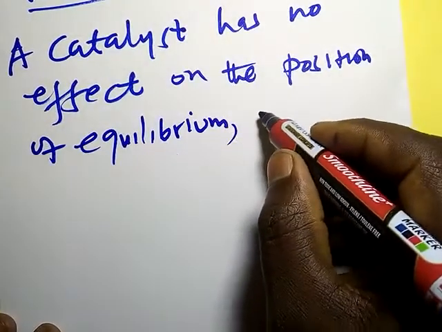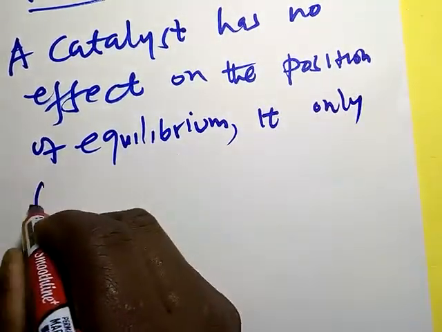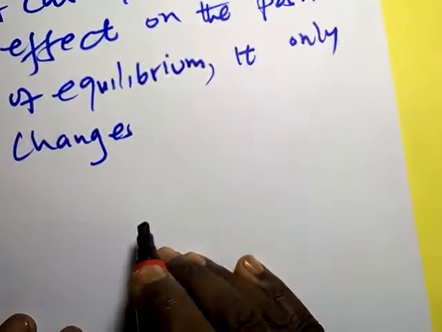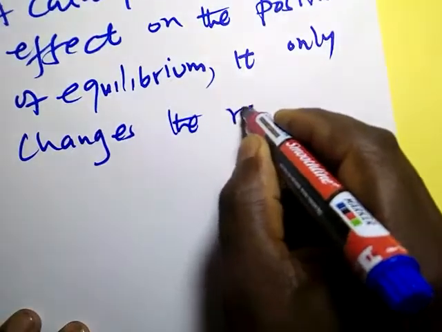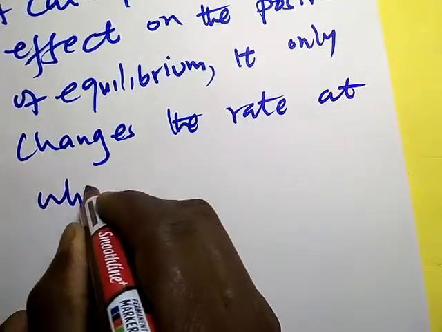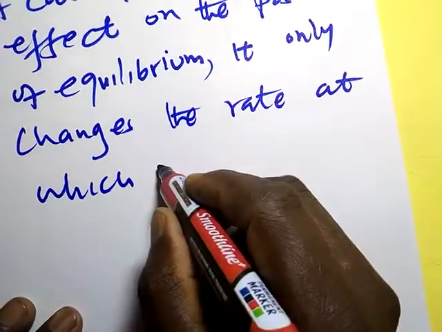The only thing it does is change the rate at which the equilibrium is attained.